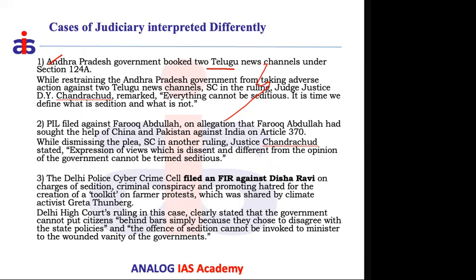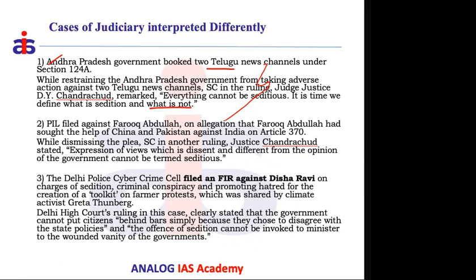As part of it, in that given bench, the present Chief Justice, Justice D.Y. Chandrachud, clearly remarked, everything cannot be seditious. It is time that we define what is sedition and what is not sedition. What constitutes sedition is also poorly defined. Because of it, different governments at different levels are booking cases against different people, and even the media is also being booked under it.